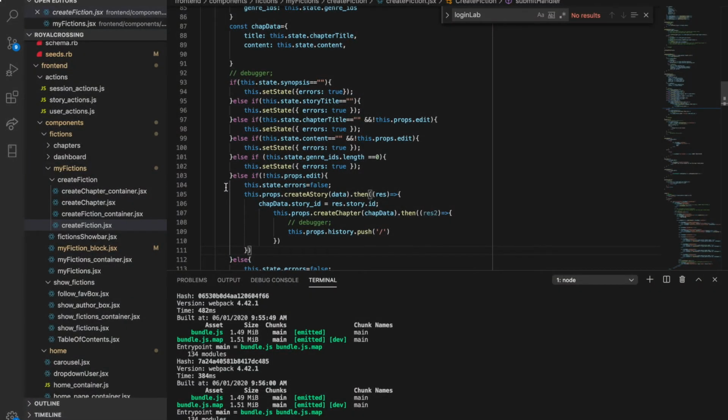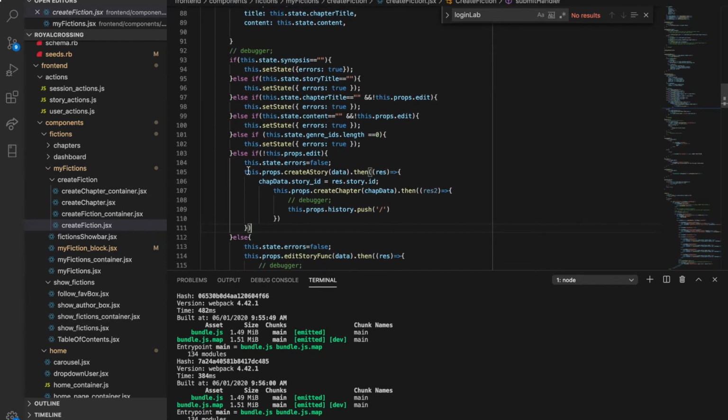So one of the challenges I faced while coding Royal Crossing is that in the demo you saw that when I create a story, I also had to create the first chapter. Because what's a story without any chapters, right? So the problem is that a chapter can't be created for a story that doesn't exist yet. So how did I solve this problem? By nesting asynchronous requests. That's how I solved it.